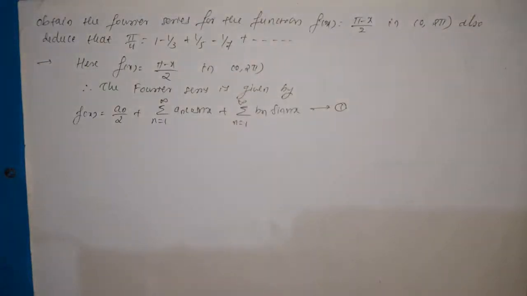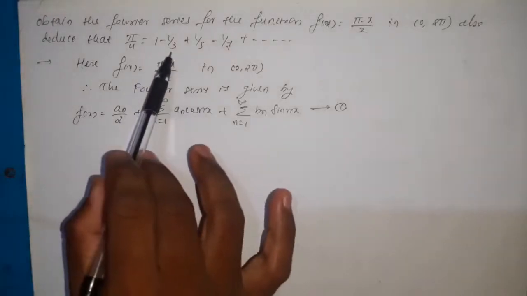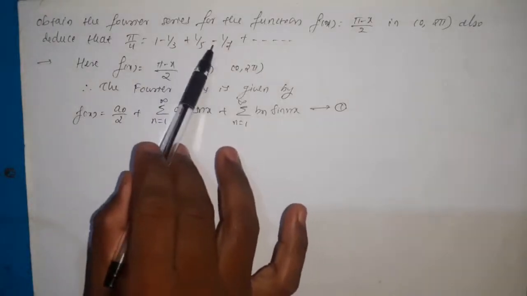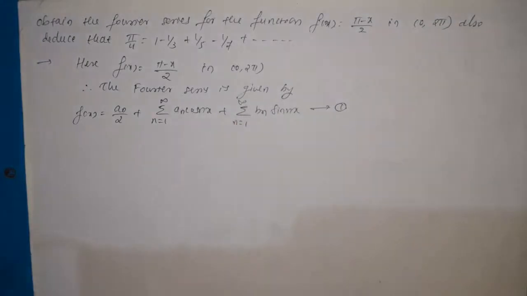So now let us start with the second example. Obtain the Fourier series for the function (pi minus x) by 2 in the interval 0 to 2 pi, and also deduce that pi by 4 is equal to 1 minus 1 by 3 plus 1 by 5 minus 1 by 7 and so on up to infinity.